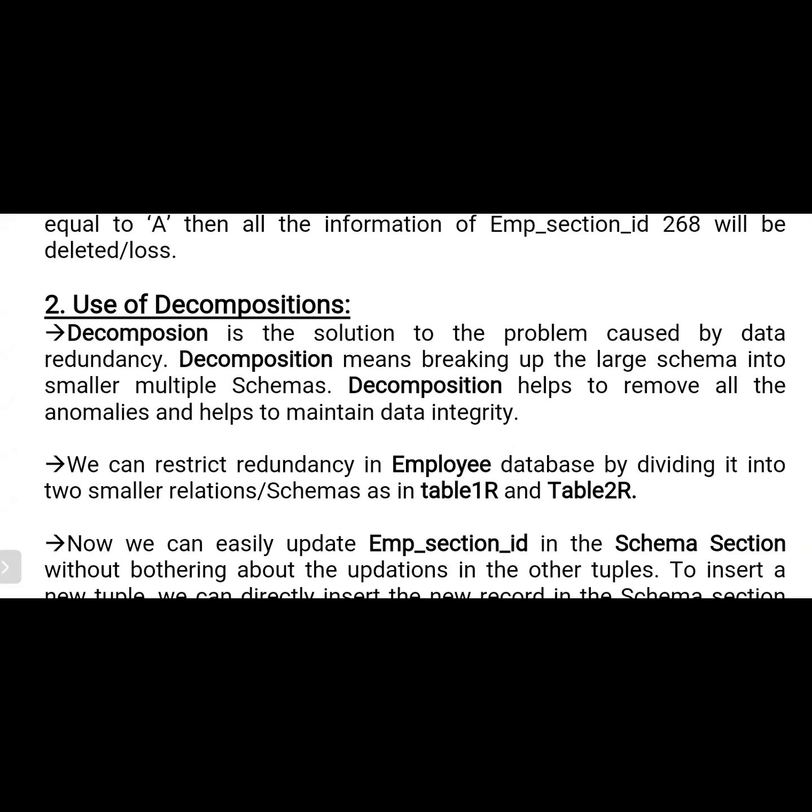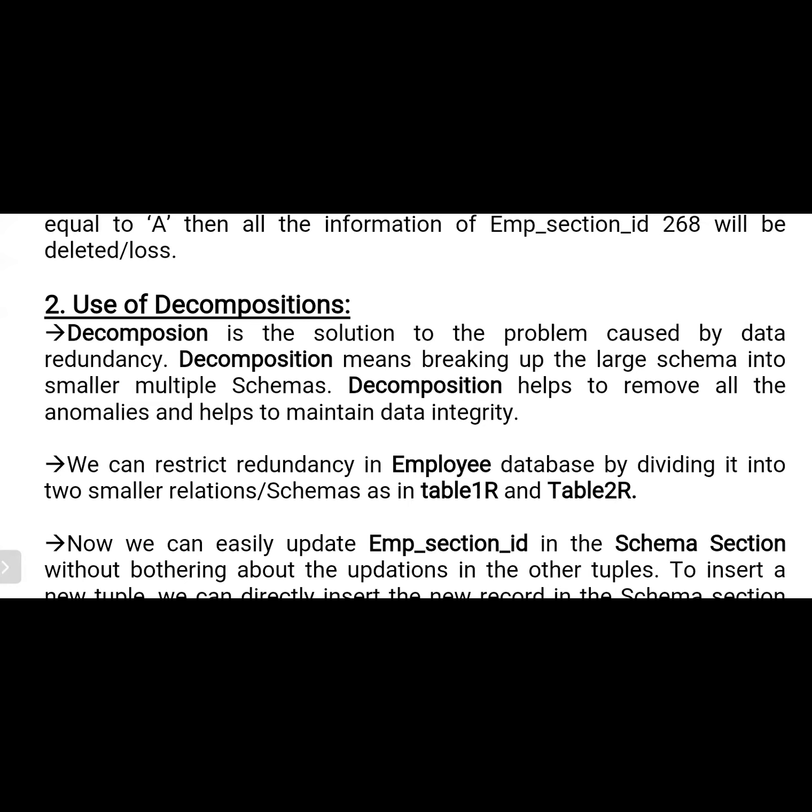So what is normalization? Here we are decomposing the table into smaller tables, and that procedure is referred to as normalization. That means normalization is a process of reducing redundant storage by breaking down a larger table into smaller tables.